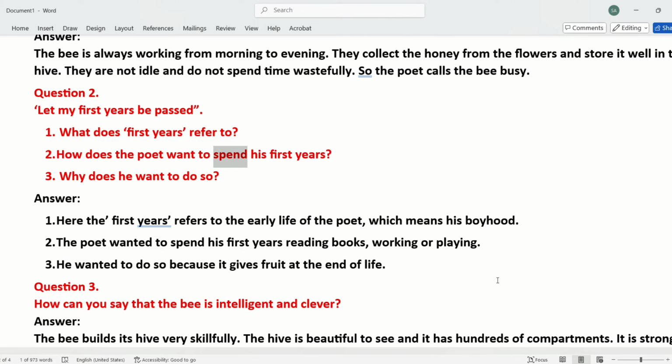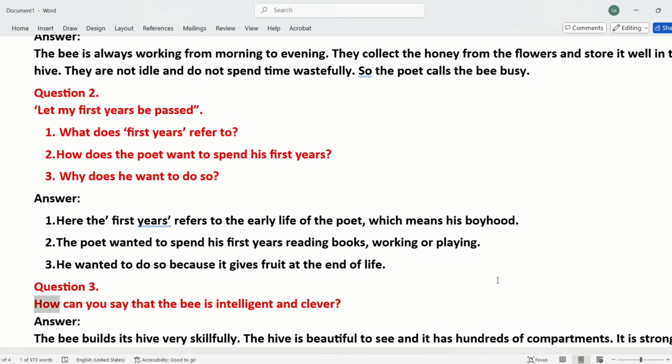How does the poet want to spend his first years? Why does he want to do so? Answer. Here the first years refers to the early life of the poet, which means his boyhood. The poet wanted to spend his first years reading books, working or playing. He wanted to do so because it gives fruit at the end of life.